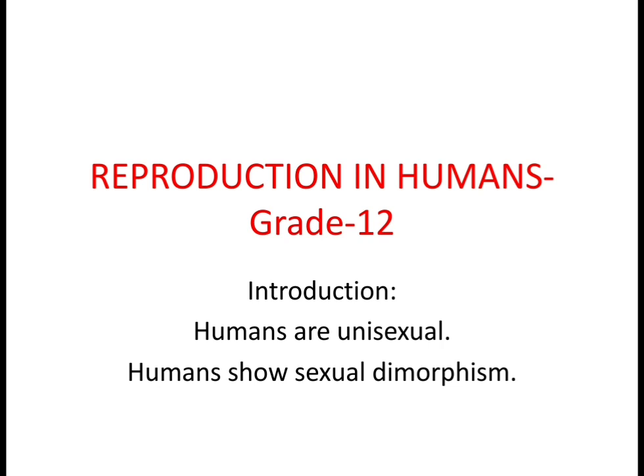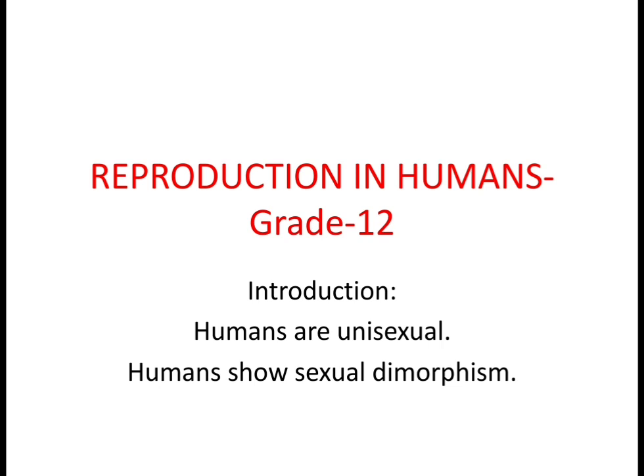The second characteristic humans show is sexual dimorphism. What is dimorphism? Dimorphism means to appear different. Now male and female, they appear different, isn't it? A male individual is totally different from a female individual. Why are they different? That is because of the sex organs and the hormones produced by them.